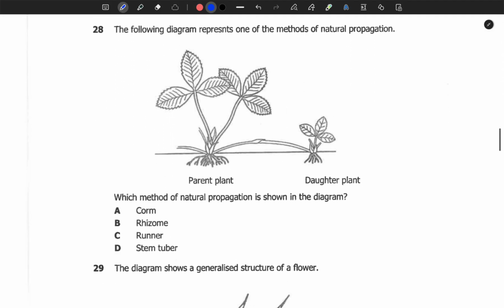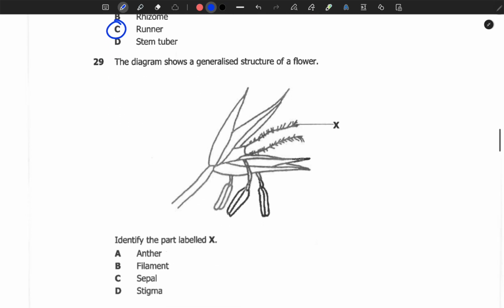28. The following diagram represents one of the methods of natural propagation. So here it was running, so this is a runner. Which method of natural propagation is shown? So this is the runner.